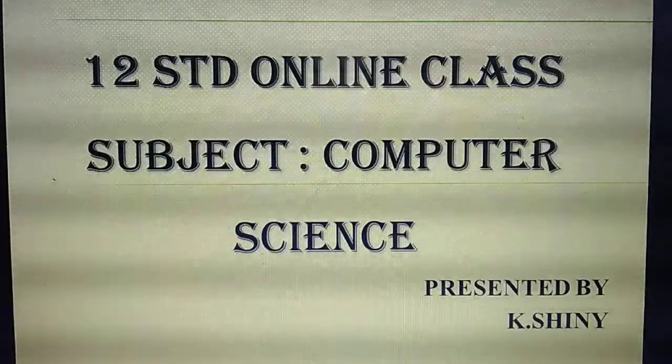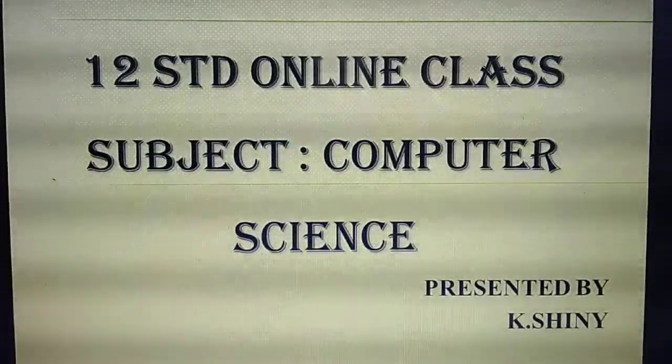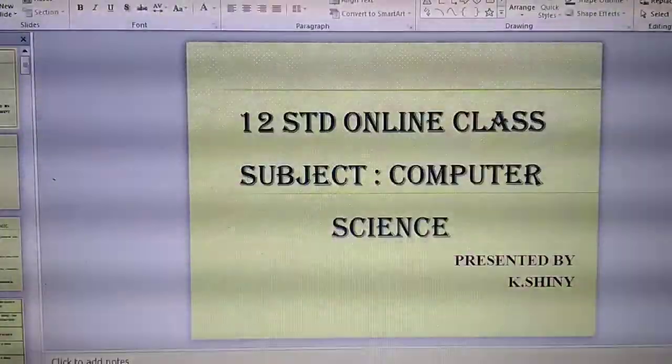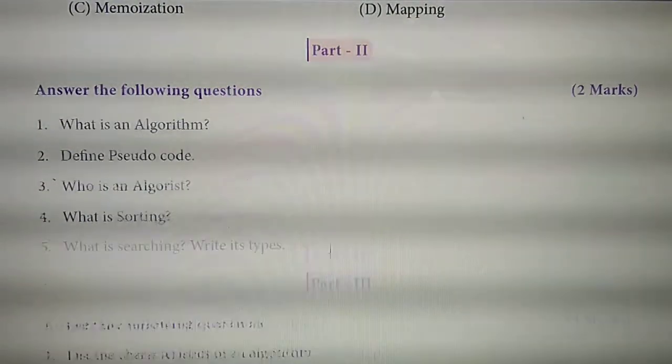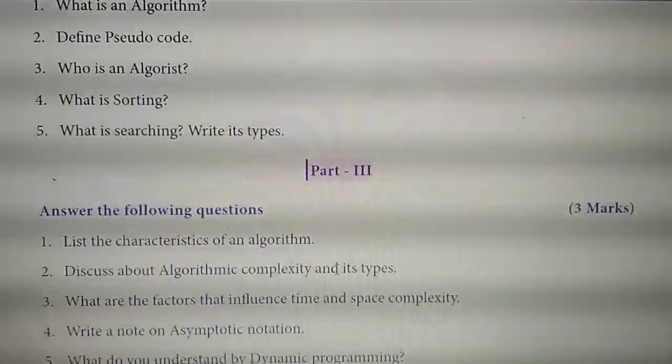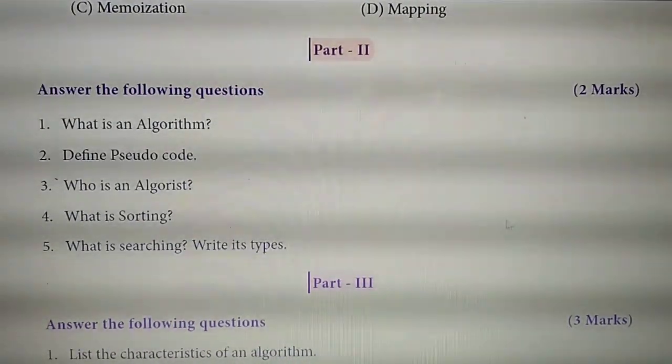Now all of you take your computer textbooks. Have you all taken? Yes. So all of you take page number 44 in your textbooks. Take it fast.